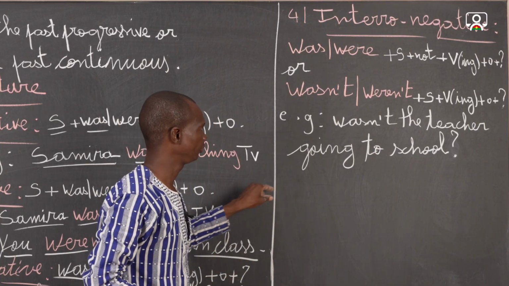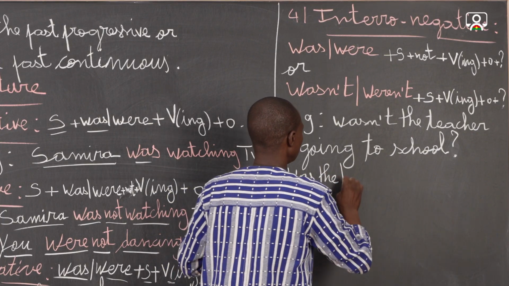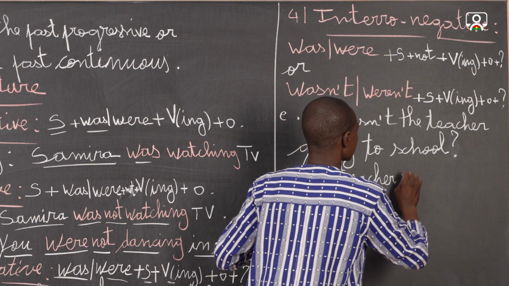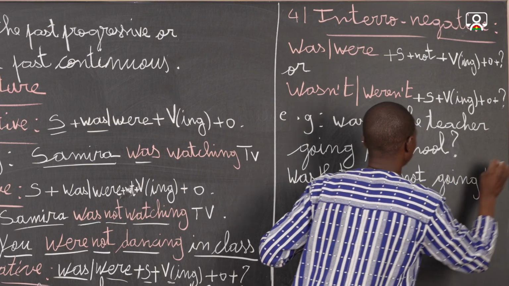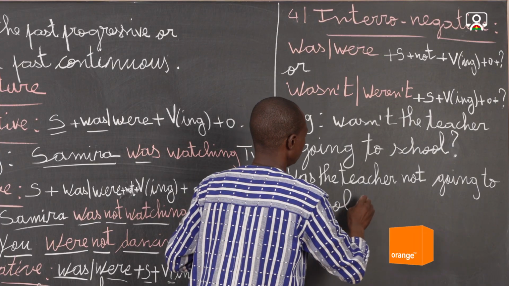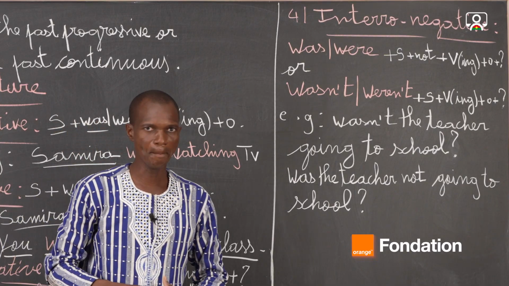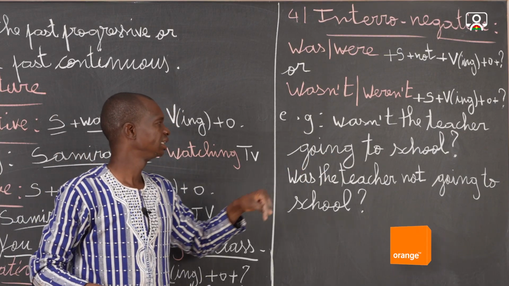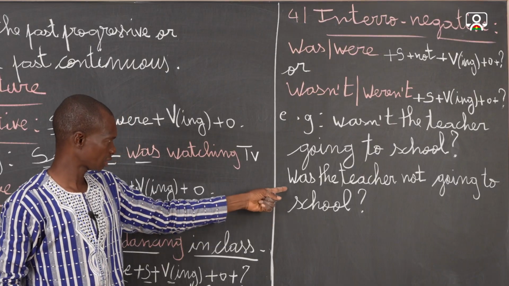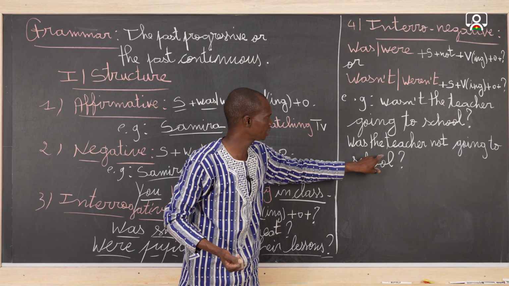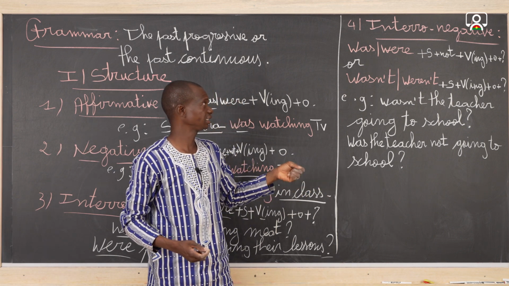Another possibility, with the uncontracted form, we can say, was the teacher not going to school? Okay, this is also another possibility, and it has the same meaning. Wasn't the teacher going to school is the same thing as, was the teacher not going to school? It is the same thing. Okay, it's what we can say as far as the interronegative form.